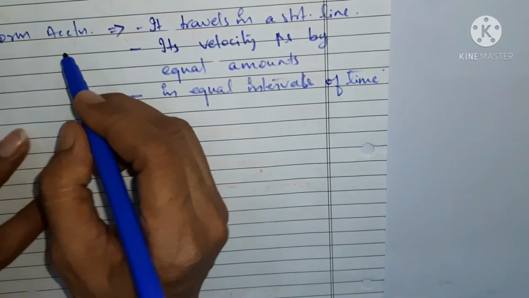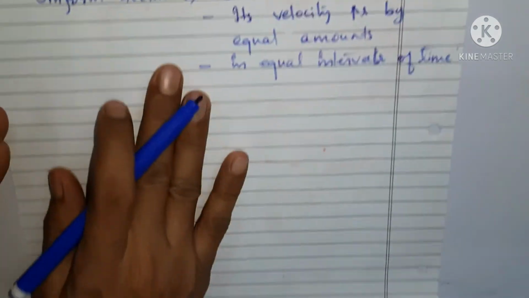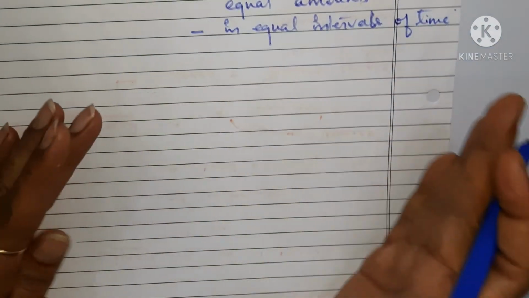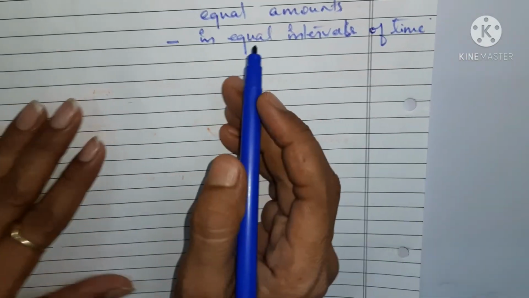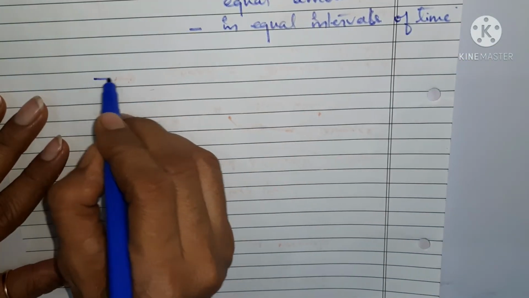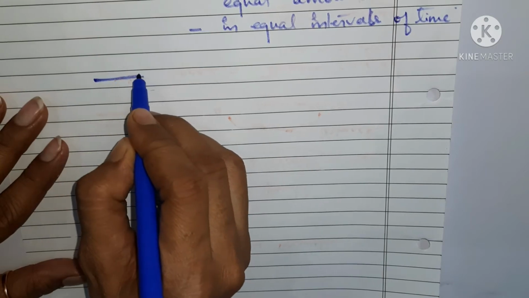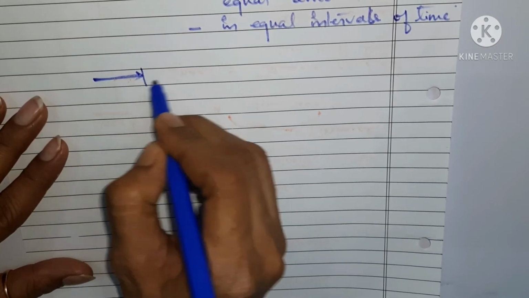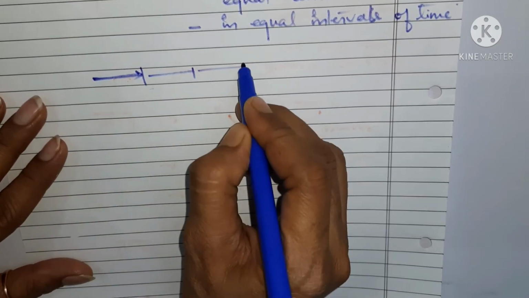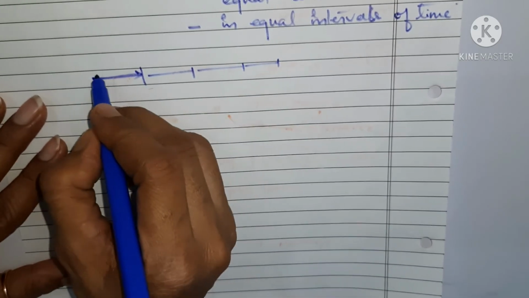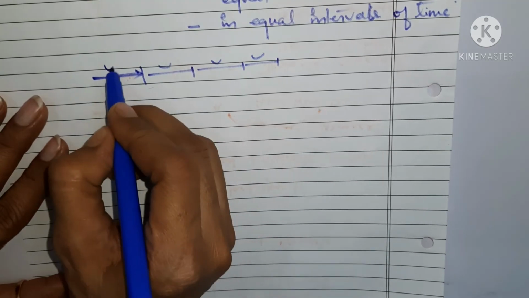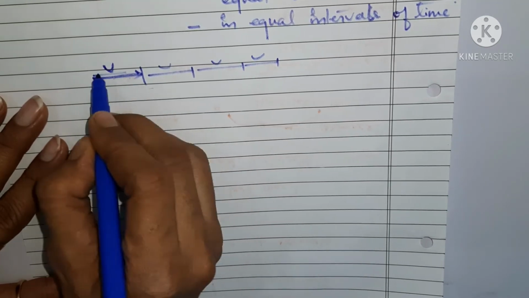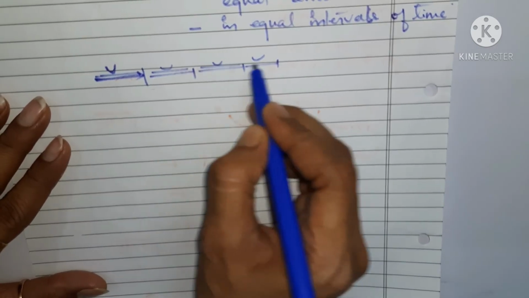What do you see in this case? You see that when the body is traveling in a straight line and its velocity increases by equal amounts, okay, when the increase in velocity is equal at equal intervals of time. Suppose from here to here, from here to here, from here to here. So if the increase in velocity remains the same, or it is equally distributed.